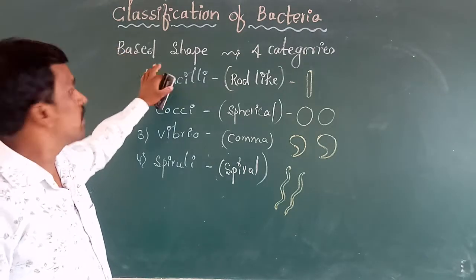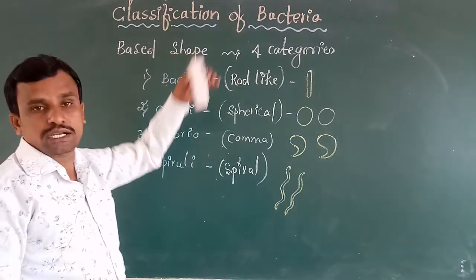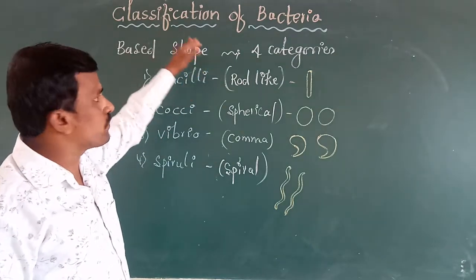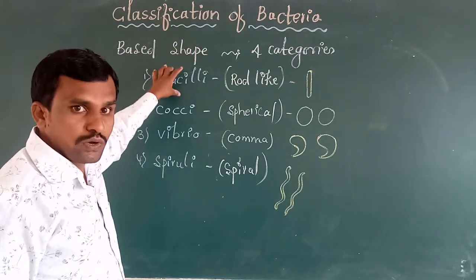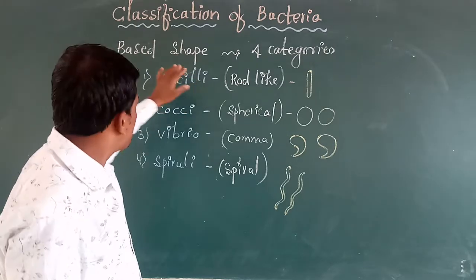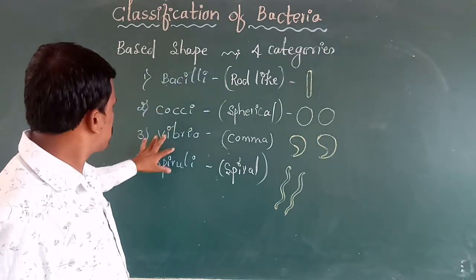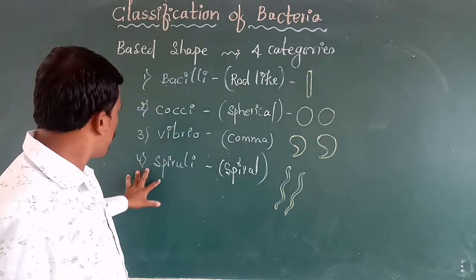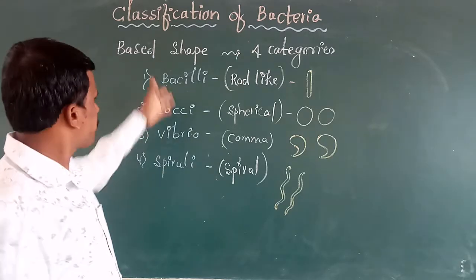Listen once again. Based on the shape of the bacteria, we can classify them into four categories. First one, bacilli. Second one, cocci. Third one, vibrio. Fourth one is spirilli.